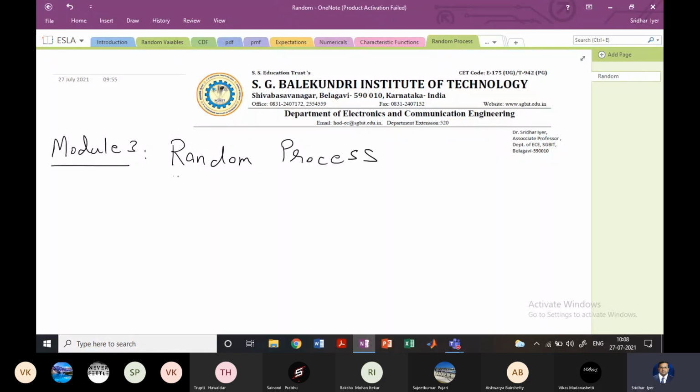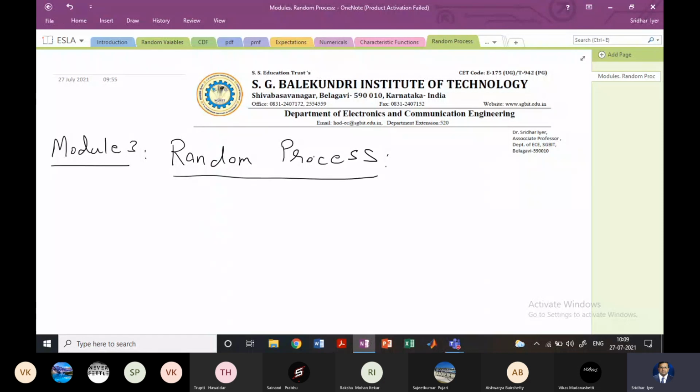So it's a little tricky concept to understand, in the sense that things become more complicated, as you could imagine, but it is an extension of the first two modules. That is, it takes a lot of properties from single random variables and bivariate random variables. And as you can see by the words, it says random process. So here we are dealing with a bunch of random variables, right? Till now we have only dealt with one random variable or two random variables, bivariate, but now we'll deal with n number of random variables, right?